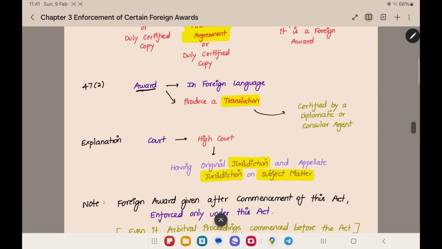And if the award is in a foreign language, you should give an English translation. That translation should be certified by a diplomatic or consular agent. This is the agent given under the Arbitration Act. That agent should certify. They should tell that the translation is correct.